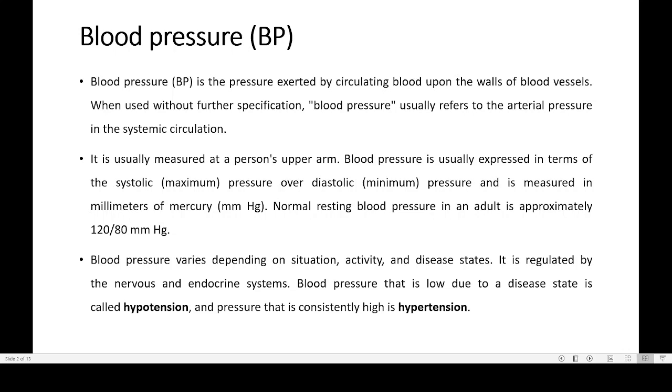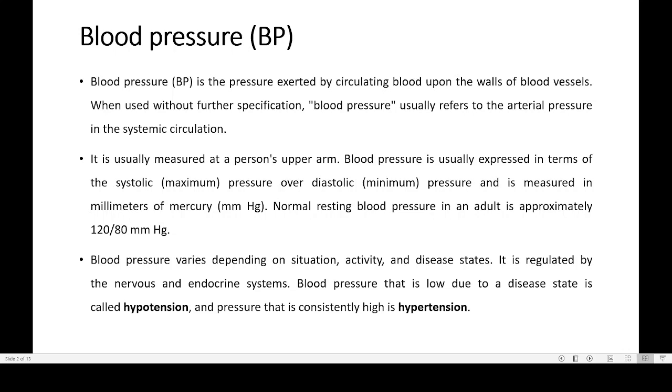Similarly, when the heart is relaxing, the amount of force applied by the blood will be minimum. During the time of relaxation, no pumping of blood from the heart to the blood vessel is taking place, so no blood is coming into the blood vessel or into the aorta during that time. So there will be minimum pressure, and that minimum pressure is known by the name diastolic pressure. Normally we call it 120/80. That is how we normally express it, and that is the range of blood pressure.